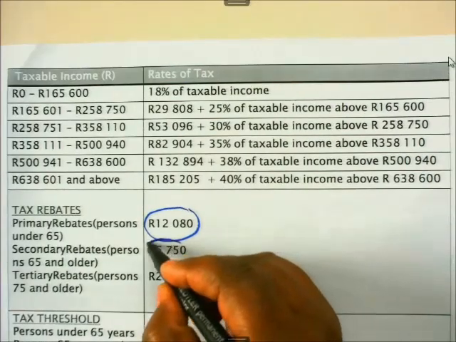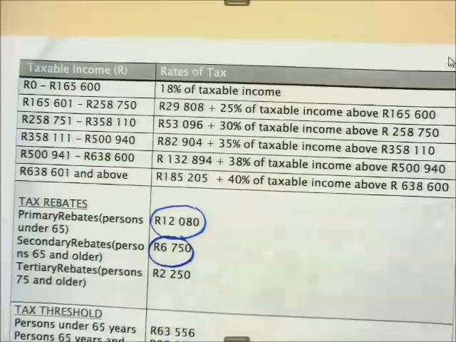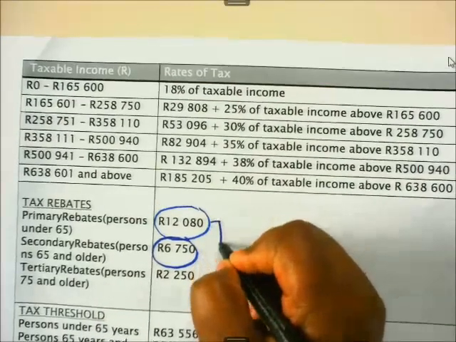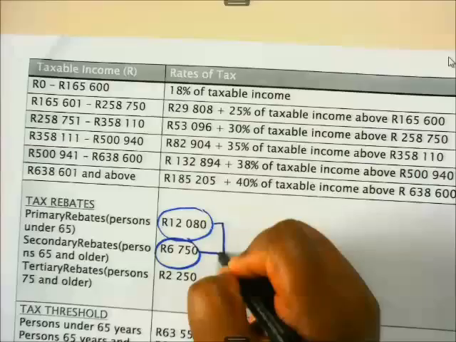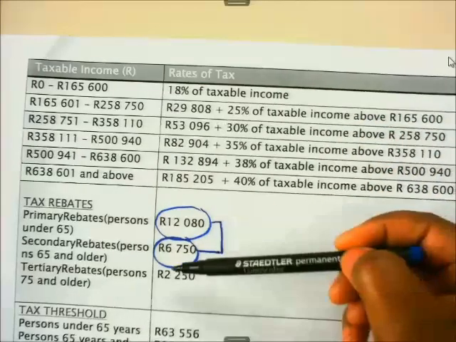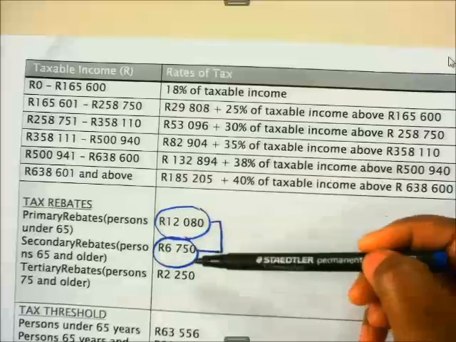Their discount, you must remember this one, will be the primary rebate plus this one. So if you are calculating tax for a person who is 65 years and less than 75 years, you must remember that his or her discount is 12,000 plus this amount, which is 6,750.